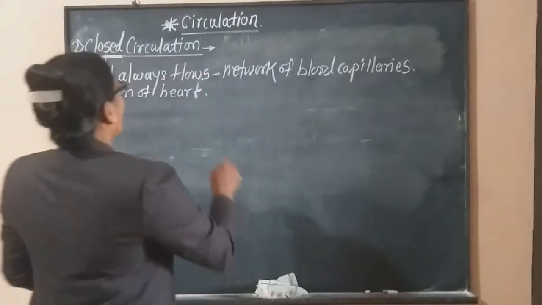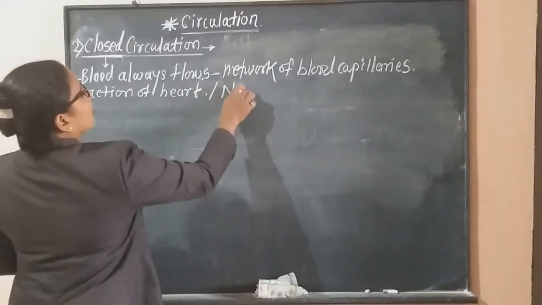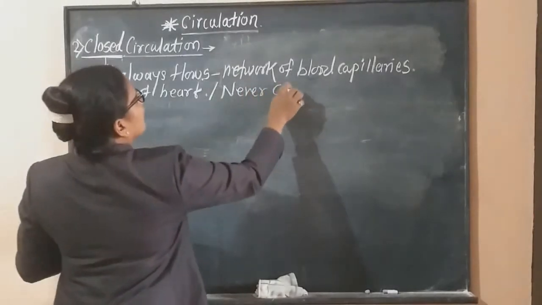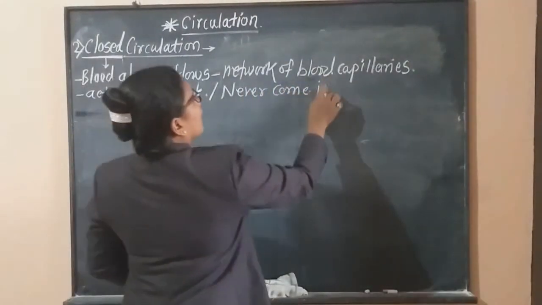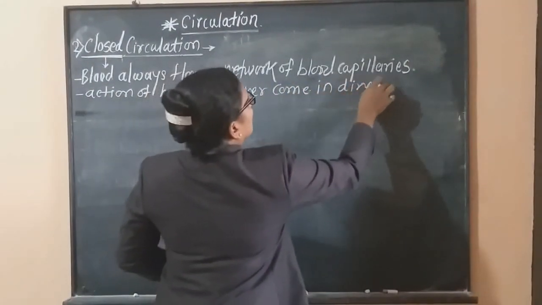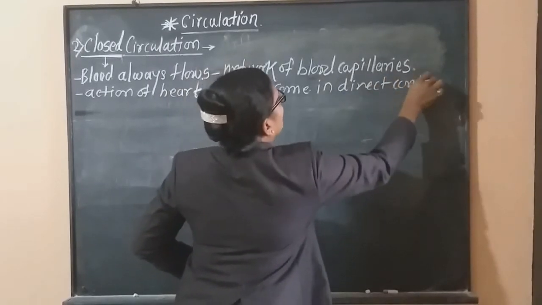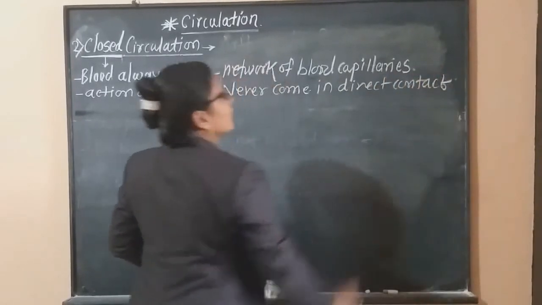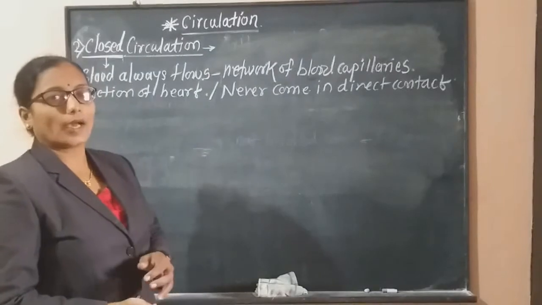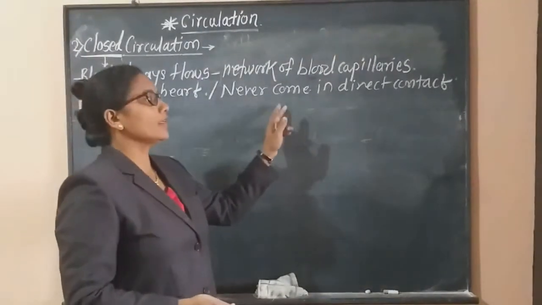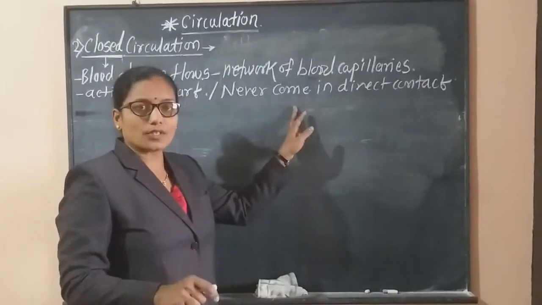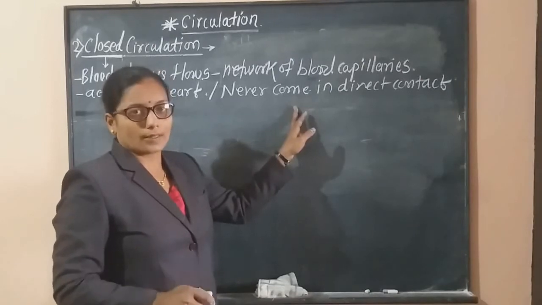And this blood never comes in direct contact with cells and tissues. Why? Because this blood is always present in a closed circuit of the blood vessels.